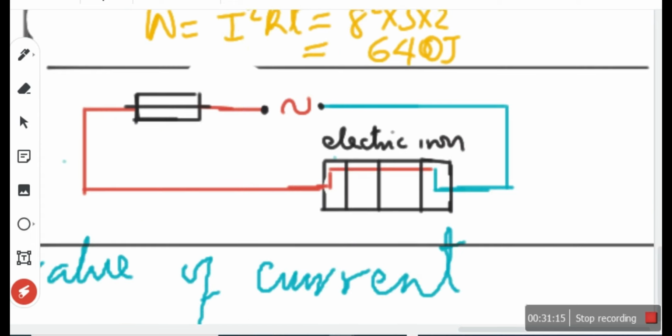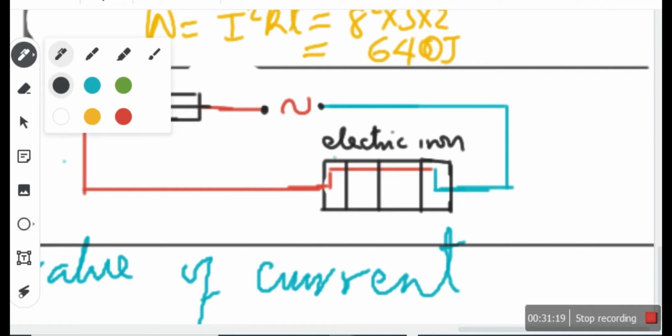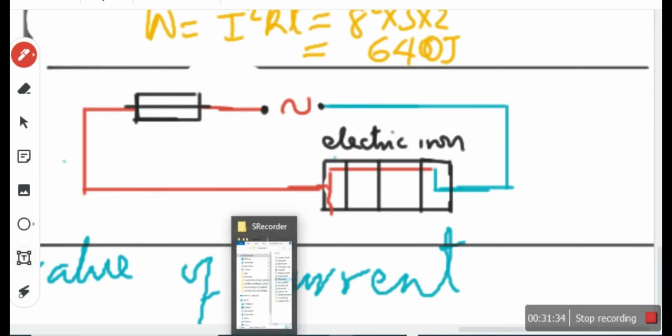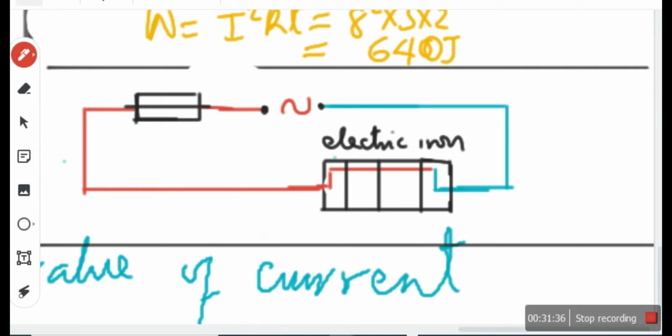Now, this live wire, if it accidentally touches the body of this electric iron, maybe there's a fault that has developed. I think I should use a different color to represent that.